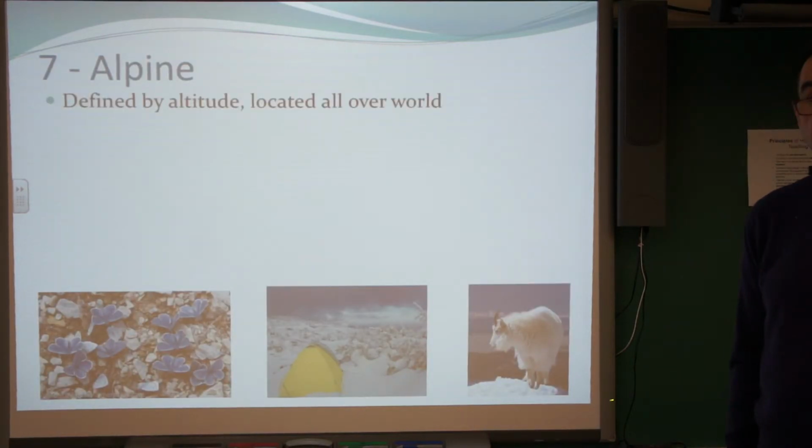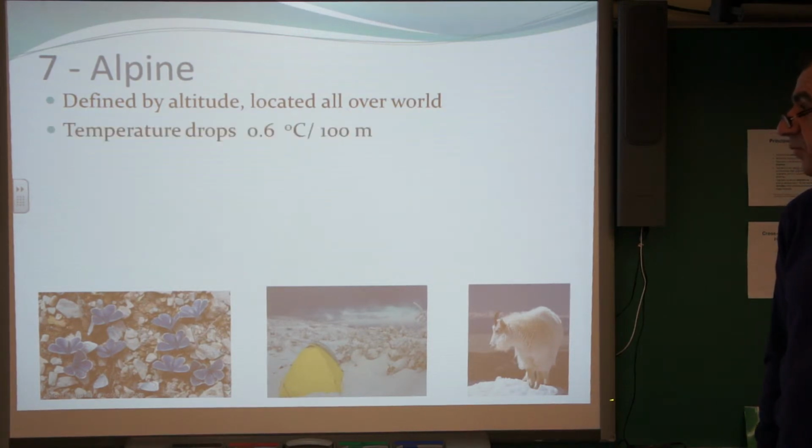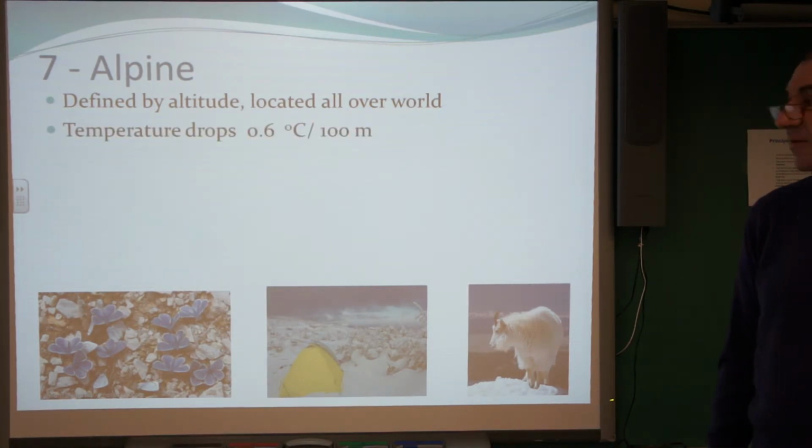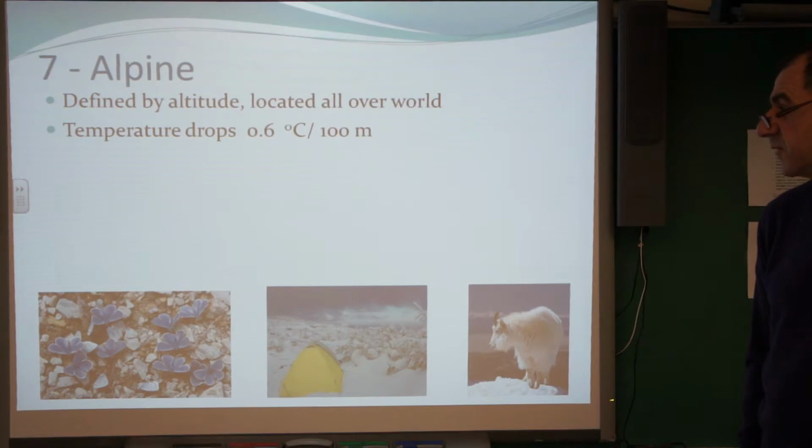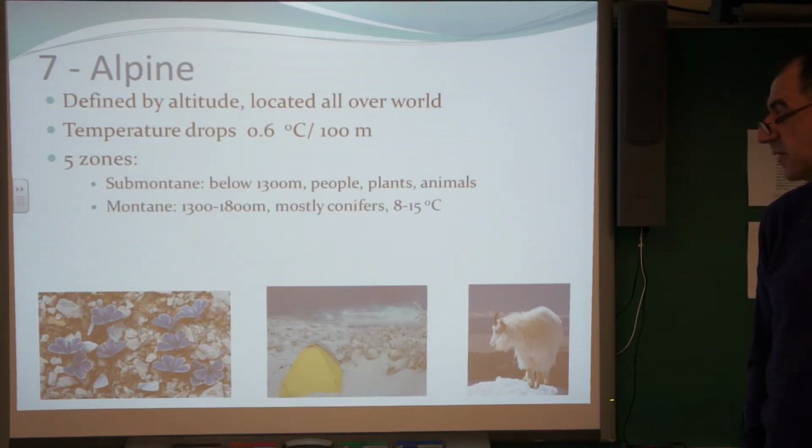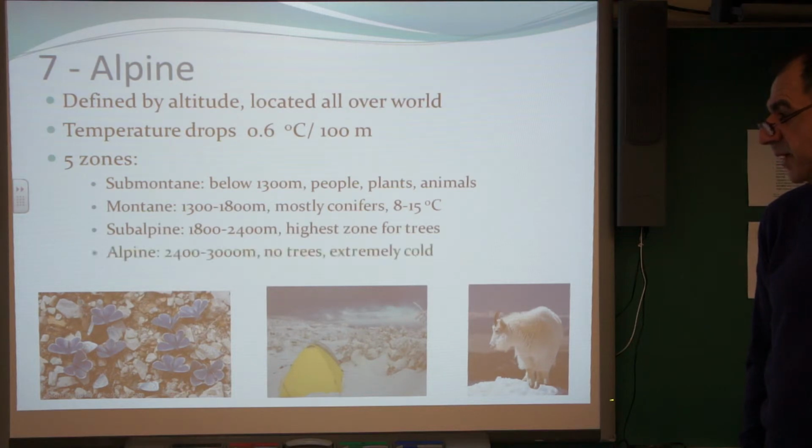Alpine is defined by altitude and is located all over the world, and the temperature drops about 0.6 degrees Celsius per 100 meters. There are 5 zones: submontane, montane, subalpine, alpine, and finally nival.